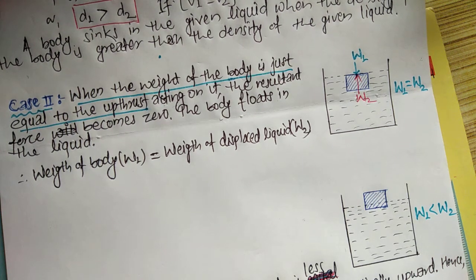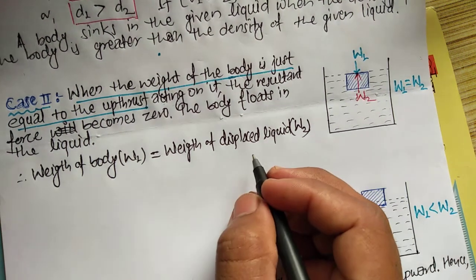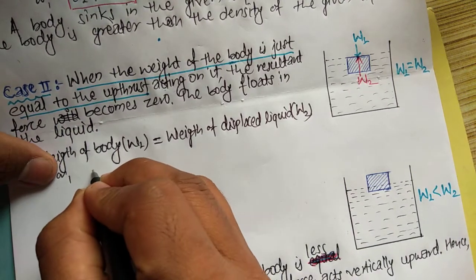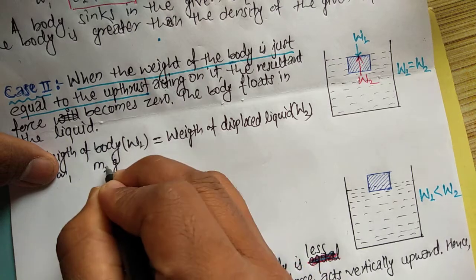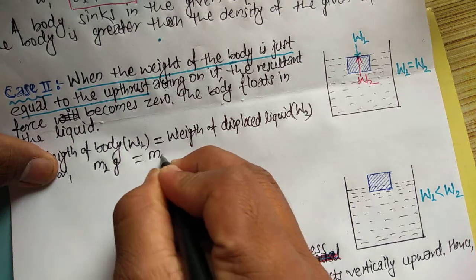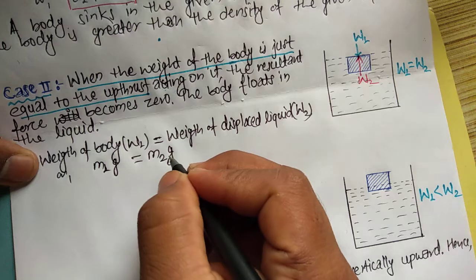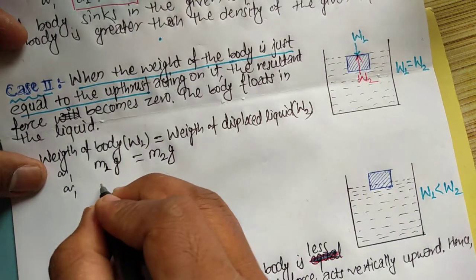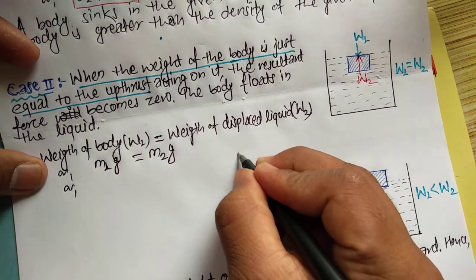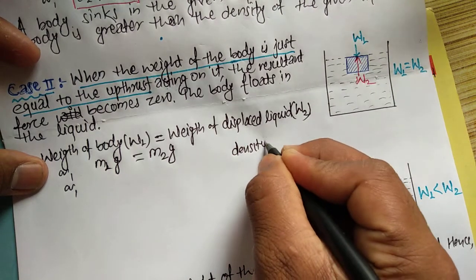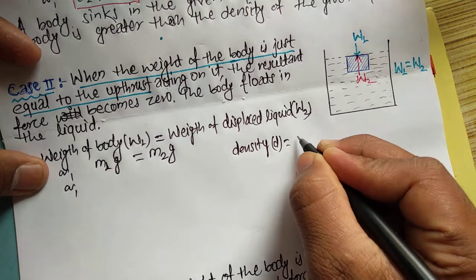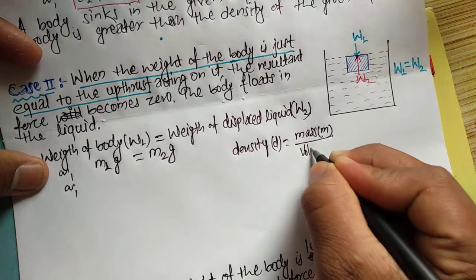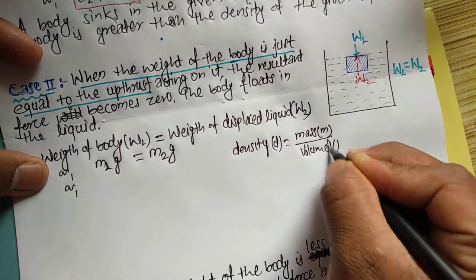So the weight of the body becomes equal to the weight of the displaced liquid. We know the formula of weight: m1 g is equal to m2 g, g cancels out. And for m, we know the density: d is equal to mass m by volume V.